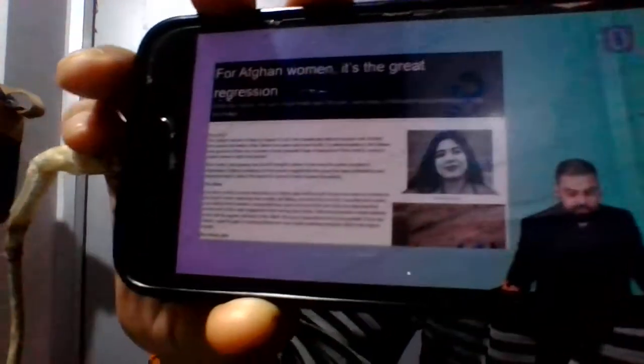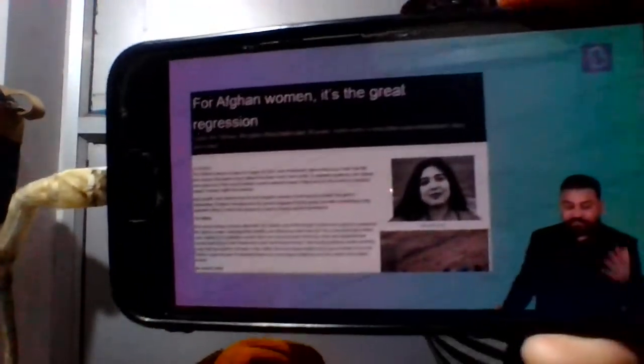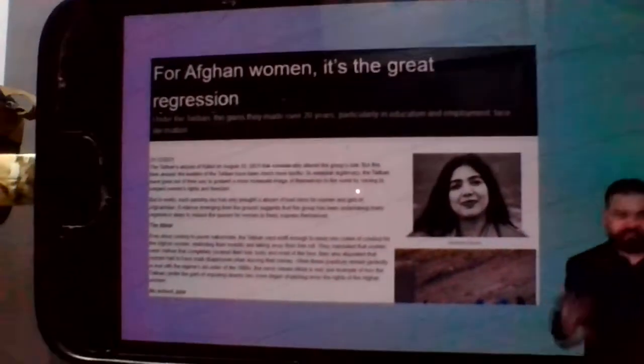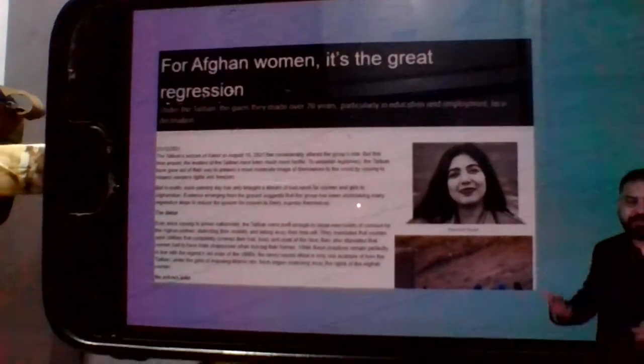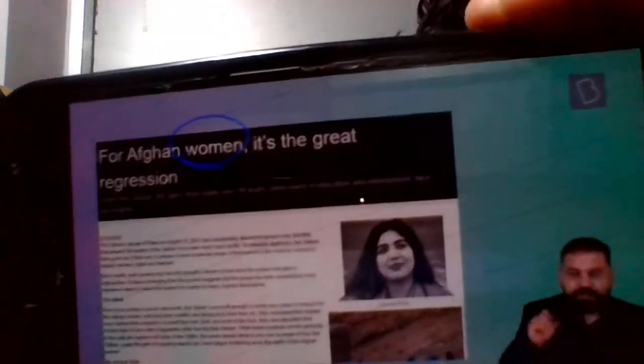Similarly, let me show you one more topic. For Afghan women, it's the great regression. Under the Taliban, the gains they made over 20 years, particularly in education and employment, face decimation. Now, unfortunate, but it's a fact. What has happened there has been very bad, and specifically very, very bad for Afghan women.